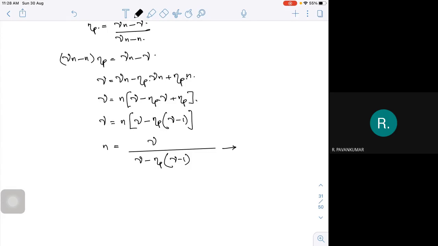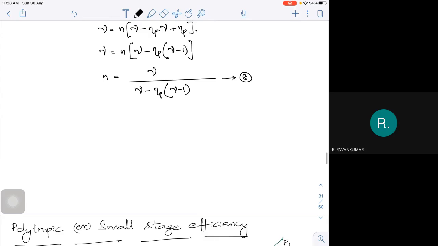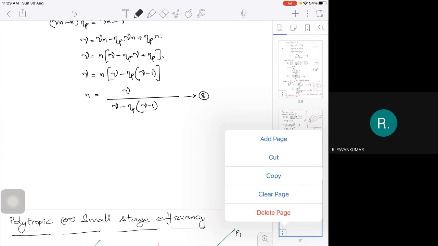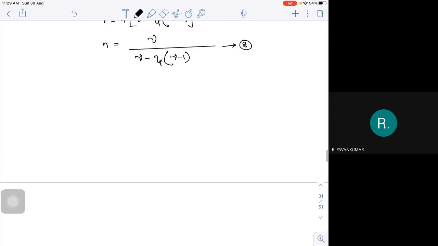So whatever we did for the compression, we are trying to do the same thing. So there also we got the value of n. How we got it actually? We try to compare the things. Similarly, we can look at the stage efficiencies. That's the last one which we are supposed to do. Once we are done with whatever we did for the compression, we have done the same thing for the expansion also. What is stage efficiency?